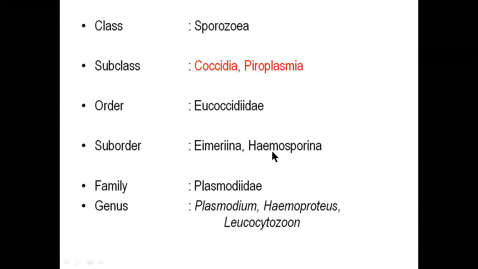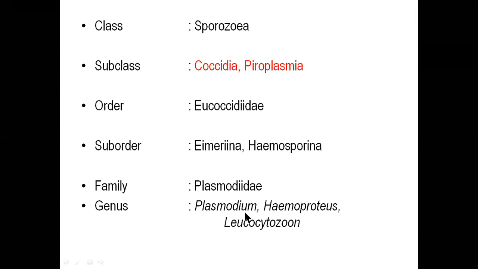Under this Haemosporina order there is one family, Plasmodiidae. The parasites are known as Plasmodium and Haemoproteus. Haemoproteus causes pigeon malaria, a bird malaria, and Plasmodium is very important.